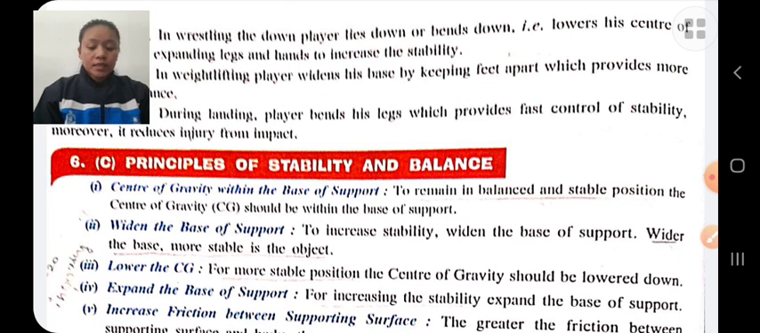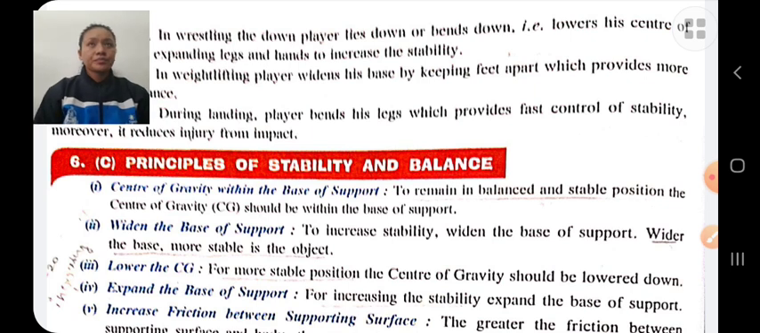Rotation about axis. A player should be aware of rotation about the axis, as it provides balance. If he has knowledge about the rotation axis, there will be more stability, for example in cycling, etc. These are some principles of stability and balance.